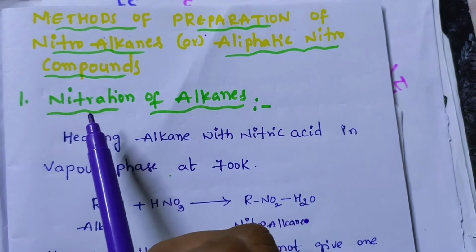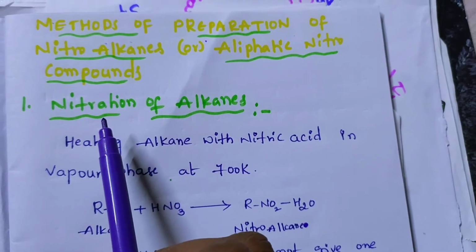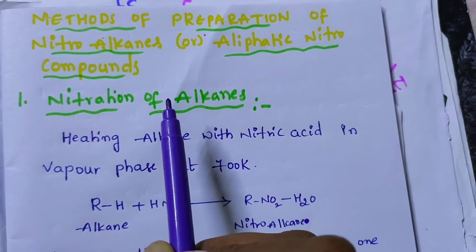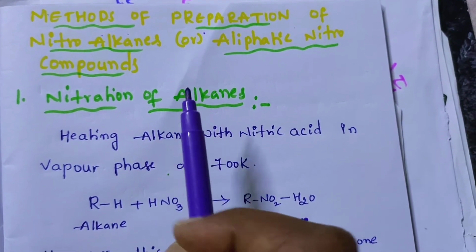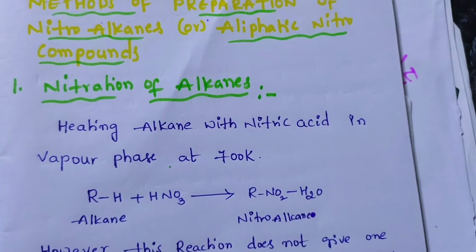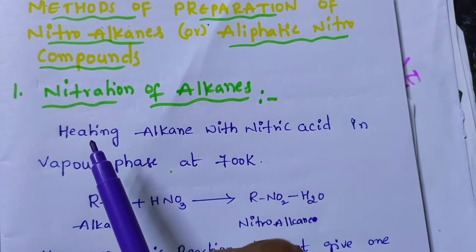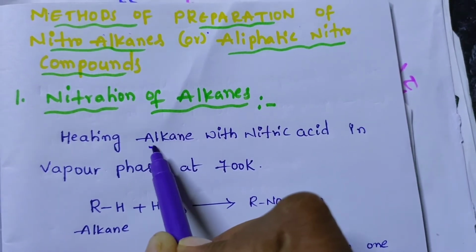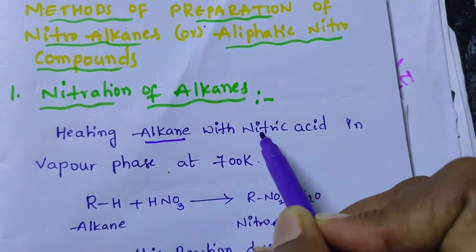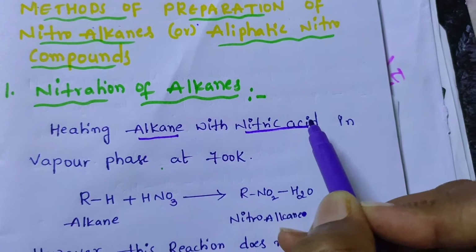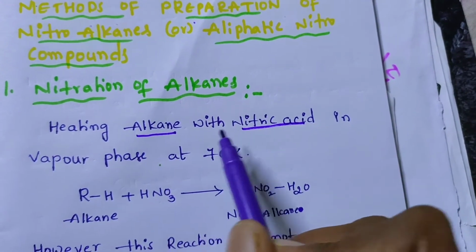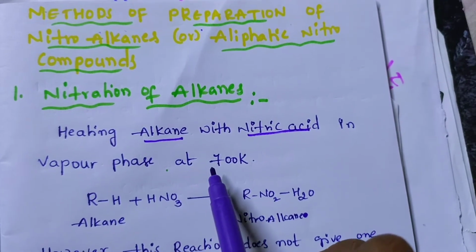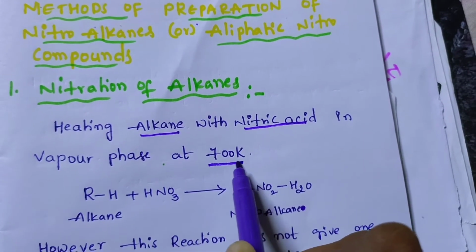So this is the first preparation method, that is nitration of alkanes. See here what will happen. First, we are going to take alkane with nitric acid. Heating alkane with nitric acid in vapor phase at what temperature? 700 Kelvin.